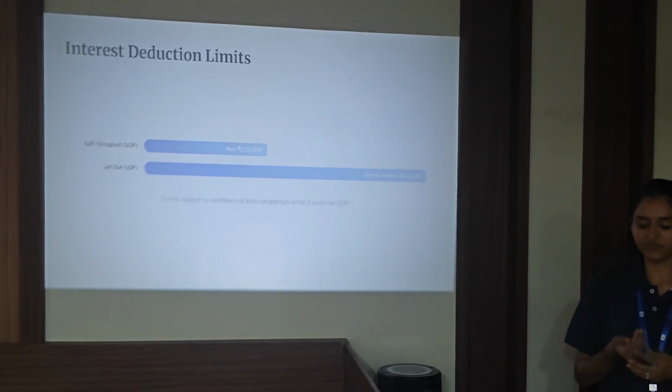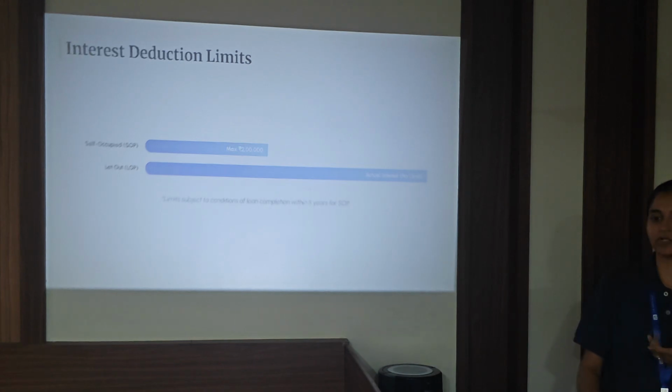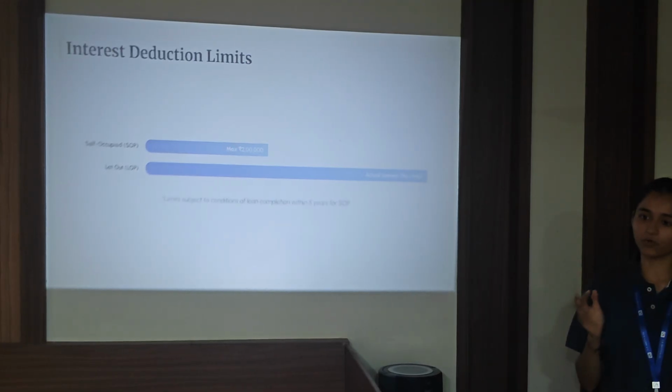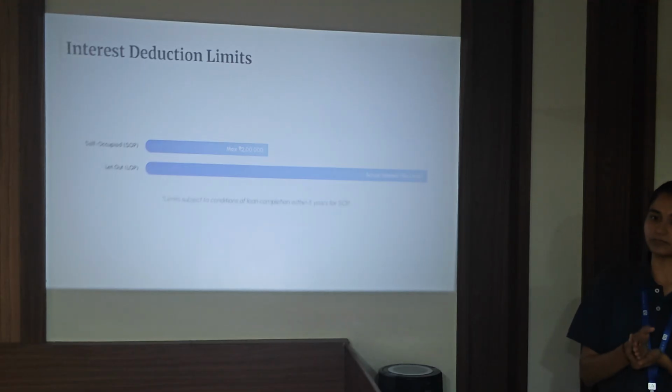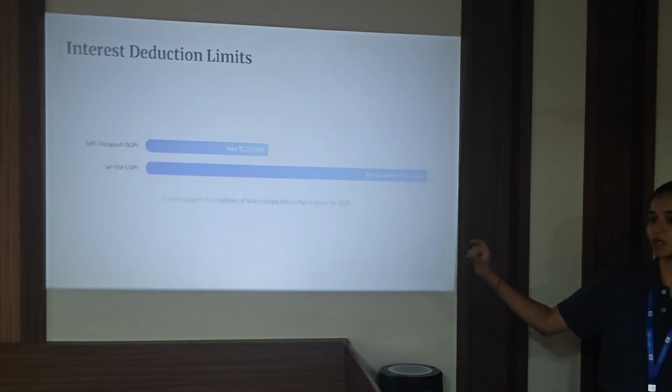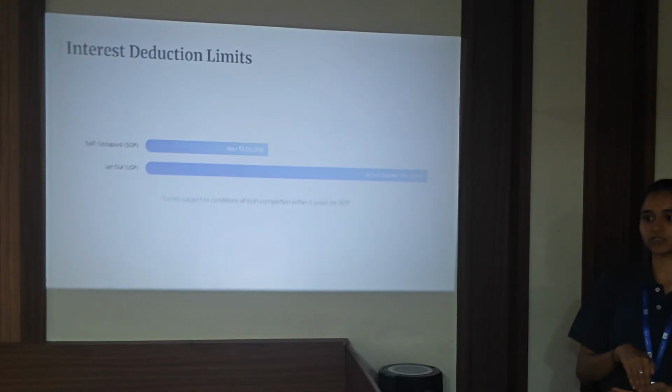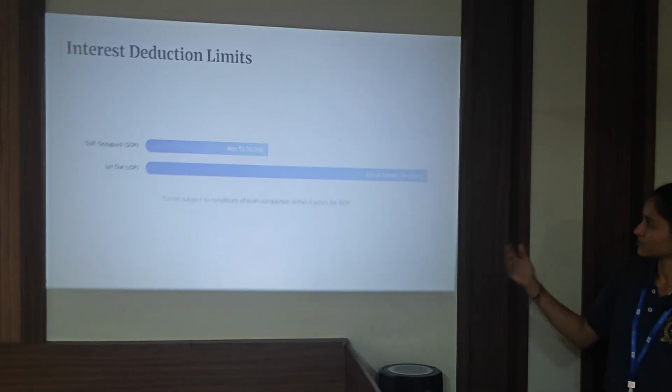If in this current year my building gets constructed or I acquire it, and I had taken a loan 2 years prior for constructing that building, the interest which I have paid before the property is completed we term as pre-construction interest. So the deduction of pre-construction interest will be given in 5 equal installments, starting from the year in which the construction is completed.